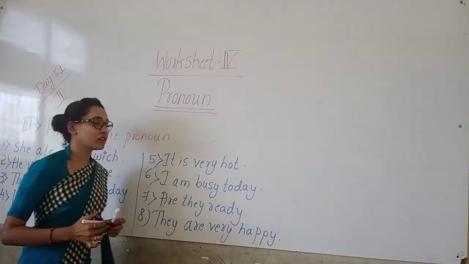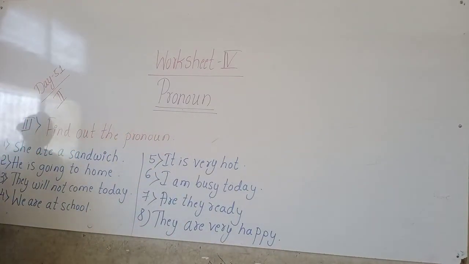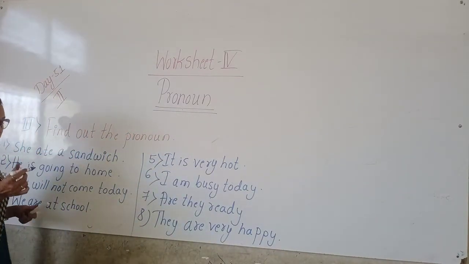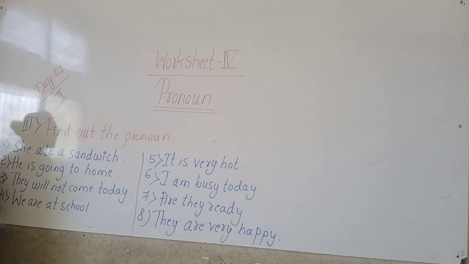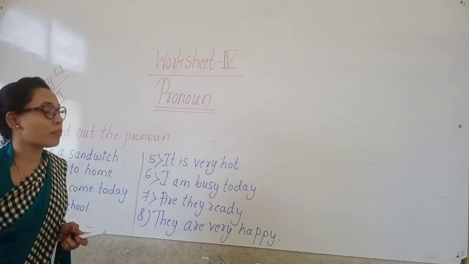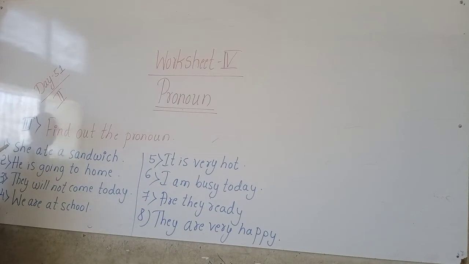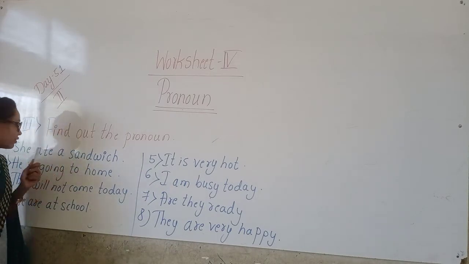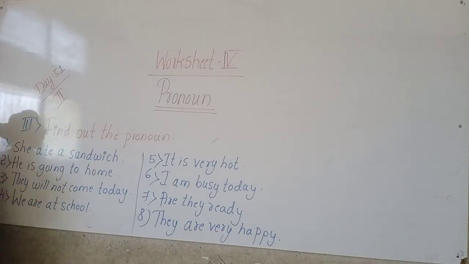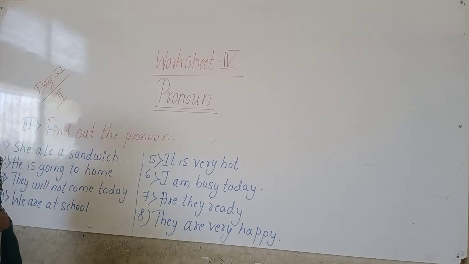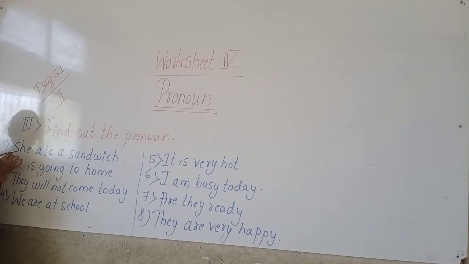So children, here we should find out the pronoun. She ate a sandwich. Okay children, so which is the pronoun here? Here there are four words. We have to search the pronoun here. So which is the pronoun, children? What will be the answer? Yes, she is the pronoun here.